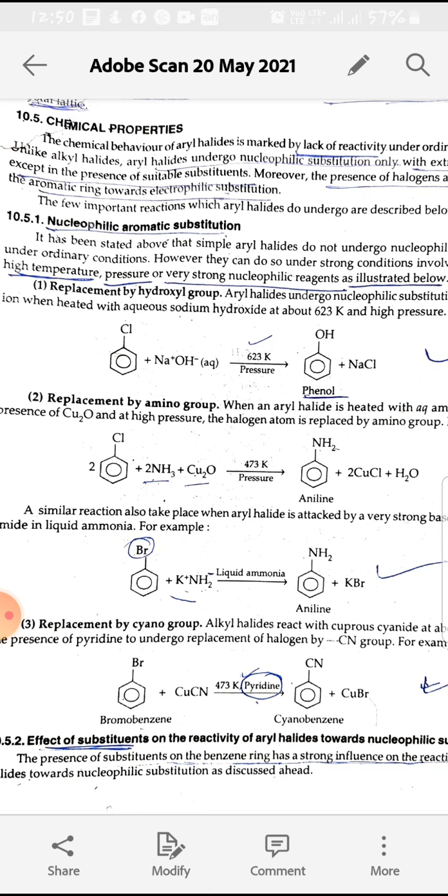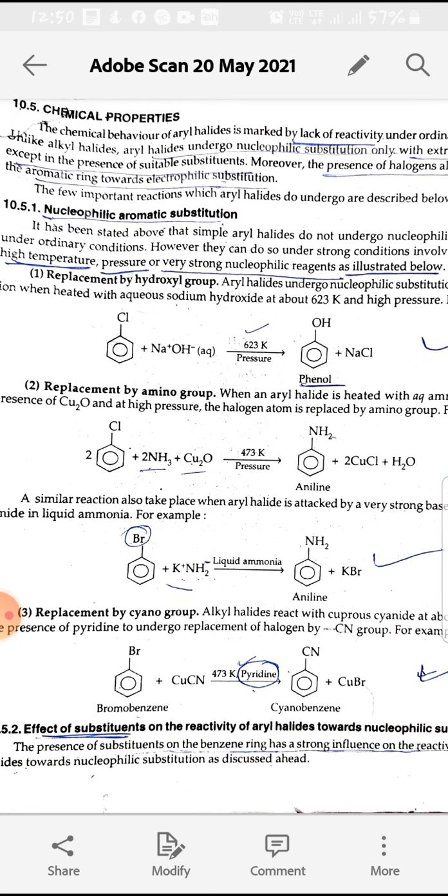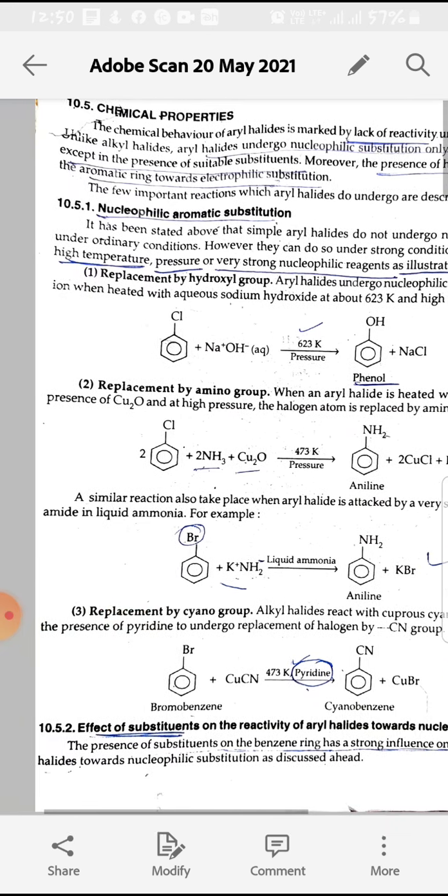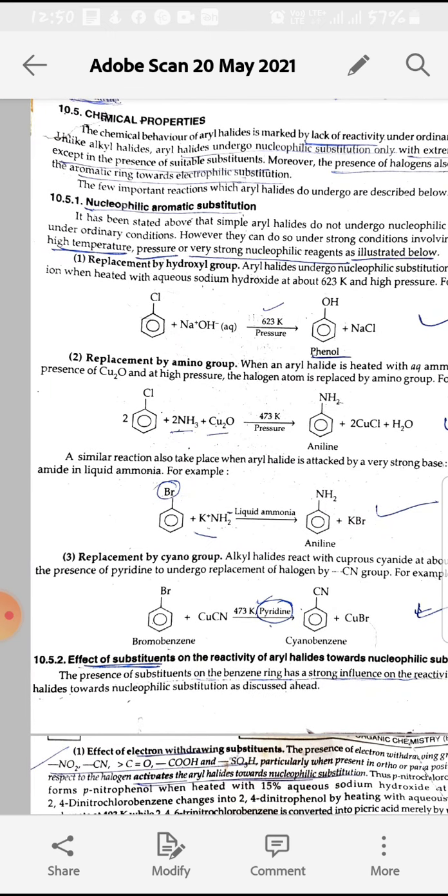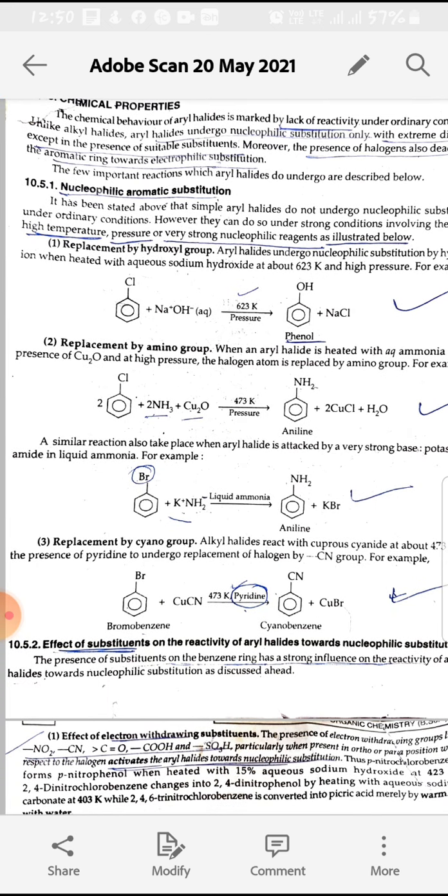In alkyl halides, we learned that there are nucleophilic substitution reactions, but in case of aryl halides there is less reactivity towards nucleophilic substitution reactions. In aryl halides there can be both nucleophilic substitution reactions as well as electrophilic substitution reactions. First we will discuss nucleophilic aromatic substitution reactions. If aryl halides undergo nucleophilic substitution, we need drastic conditions, that means high temperature, pressure or strong nucleophilic reagents.